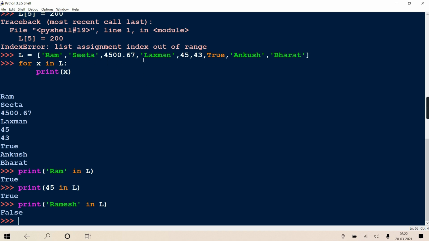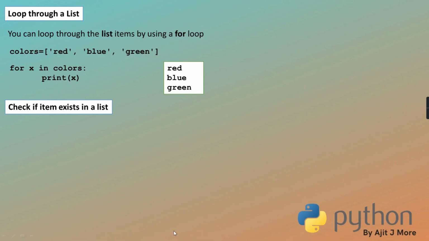You'll traverse each element, and then you'll compare your value with x. If it is matching, then you'll return true. And if you traverse the whole list and nowhere matched, then you'll return false. So you'll write a logic. Your logic writing work, Python has reduced by providing you with this in operator. So it is just checking whether Ramesh is in L. Yes, so true, otherwise false. Okay, so hope that too is clear to you.